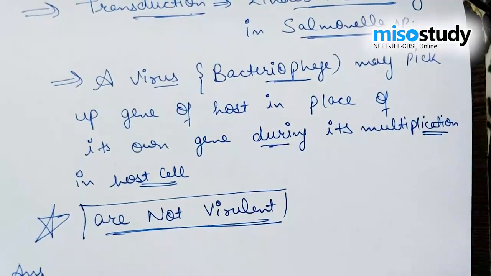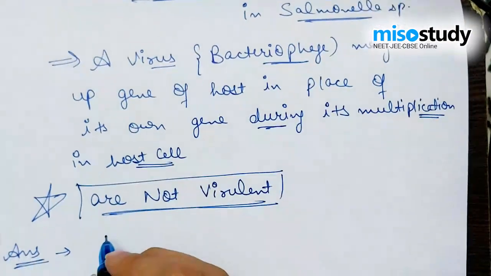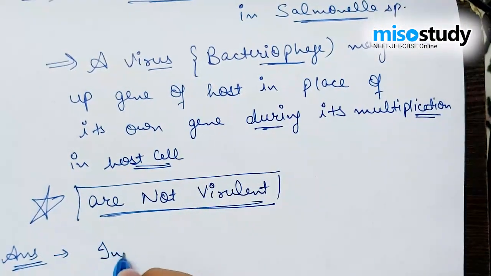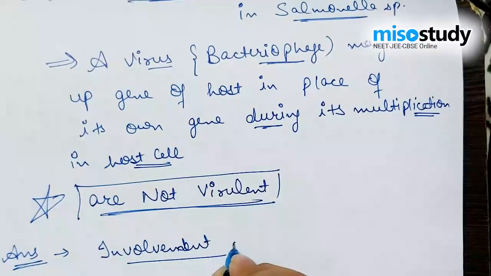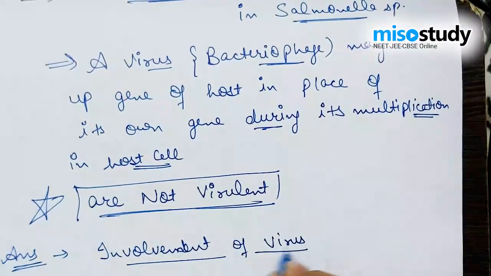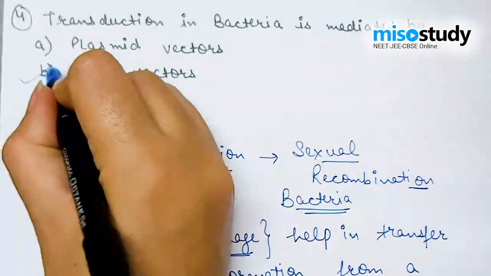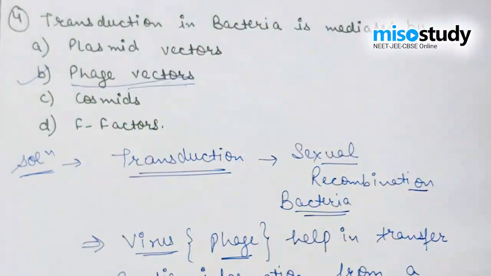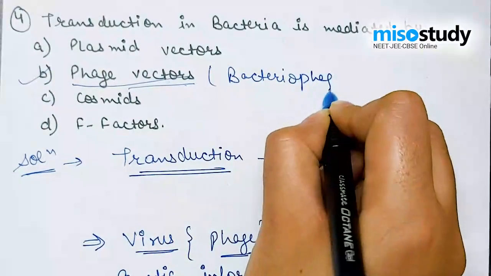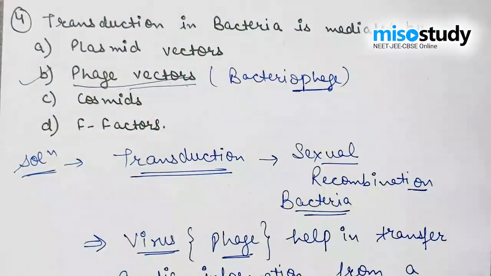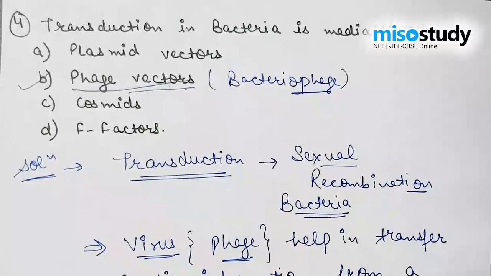So after discussing the various aspects, the transduction is the process involving a virus. So option B, that is the phage vectors, is the right one, and phage occurs as a bacteriophage in the virus category. Let's move on to the next question.